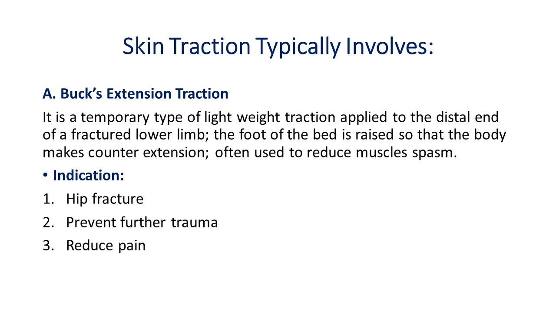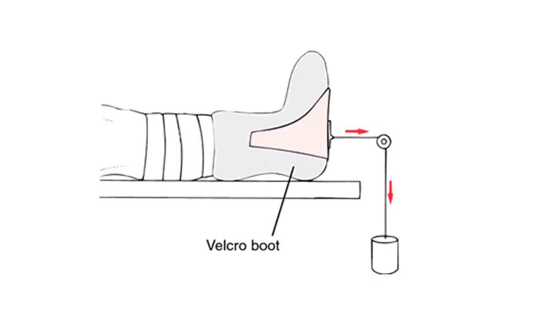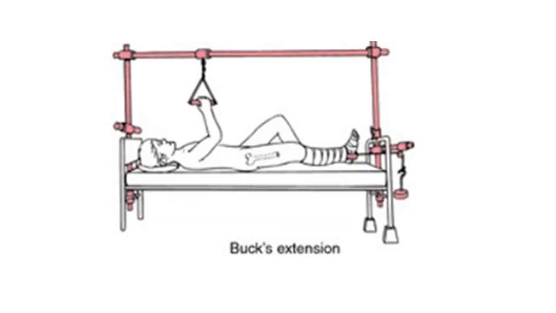Indication: hip fracture, prevent further trauma, reduce pain. Velcro boot, as marked, is used in skin traction. In the Velcro boot, the weight is connected, attached. Buck's extension traction.